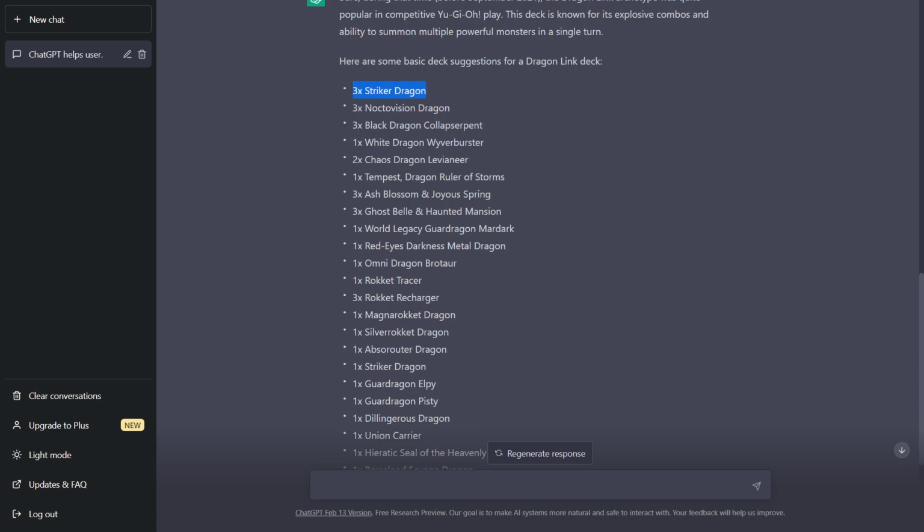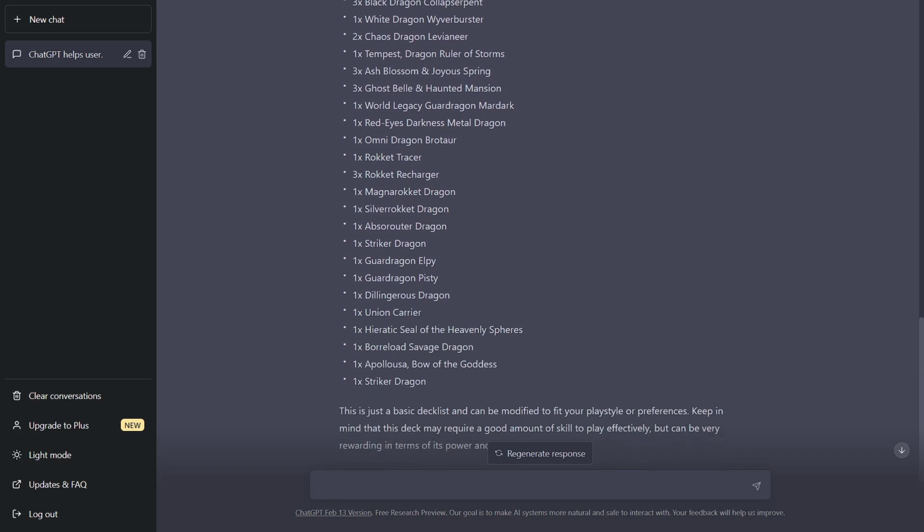ChatGPT suggested 3 times Strike a Dragon, and if we go down just a little more, 4 times Strike a Dragon. I mean, it is not a bad play, playing 4 times Strike a Dragon. The problem, however, is there's something called rules. Apart from the fact that Strike a Dragon is limited. We're not even going to talk about that.